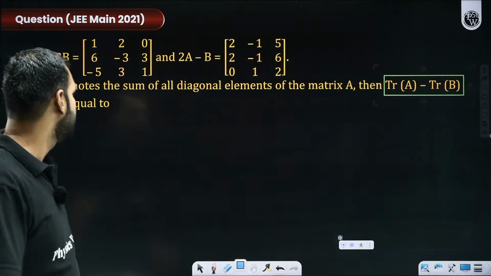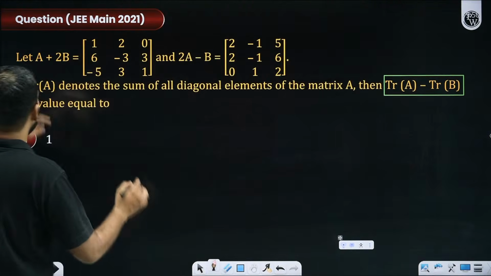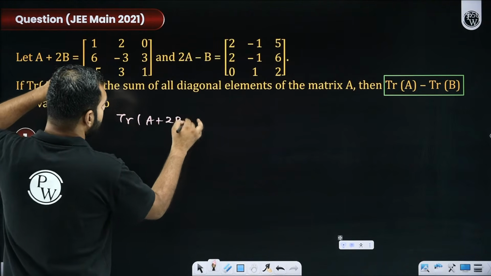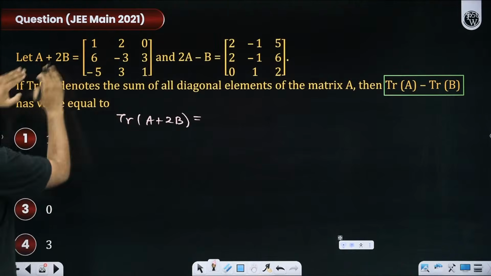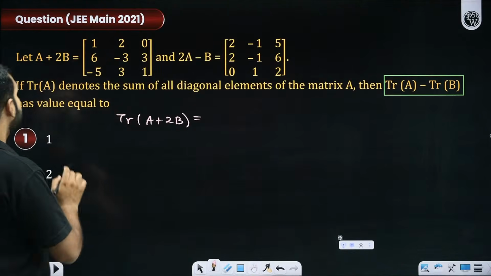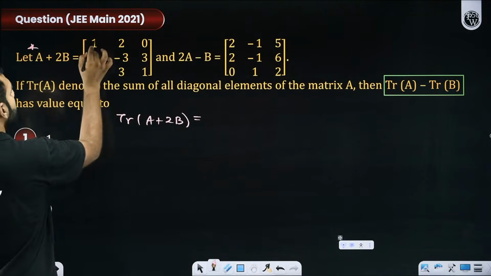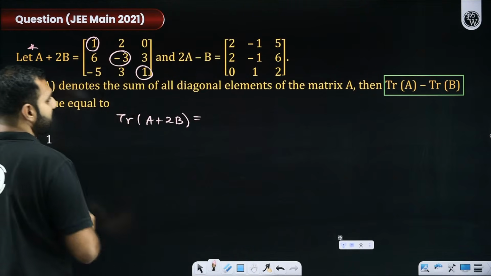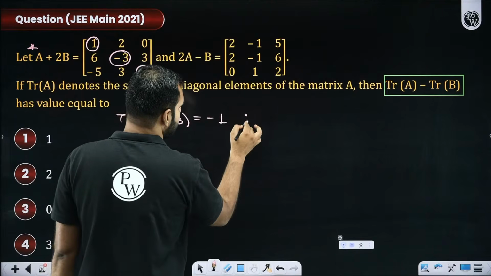Okay, that's brilliant. Here I'm telling you, sir, what will be trace of A plus 2B? Can somebody quickly help me with trace of A plus 2B? Trace of A plus 2B will be 1 minus 3, 1. So 1 plus 1, 2. 2 minus 3 is minus 1. So I got this, yes or no?